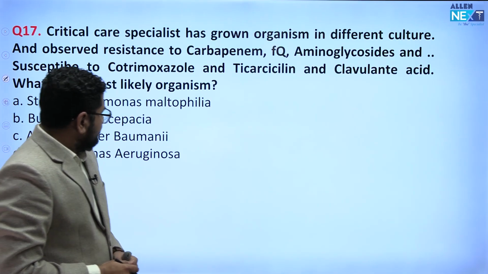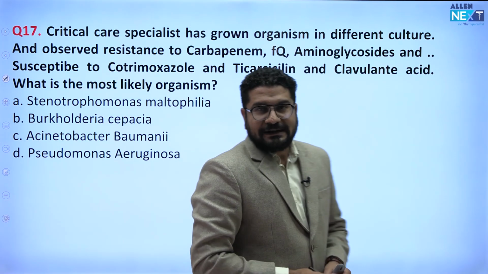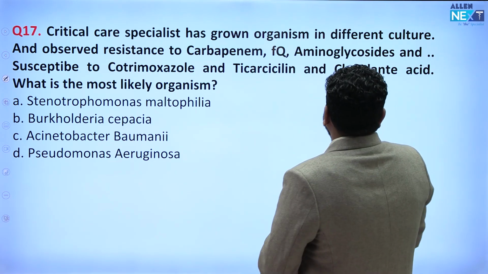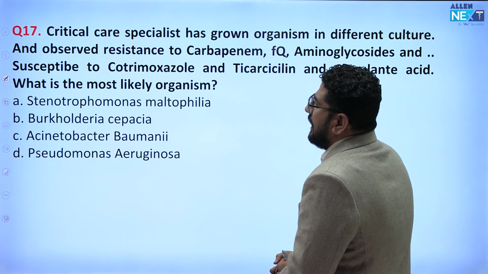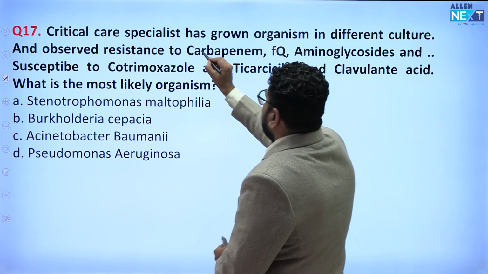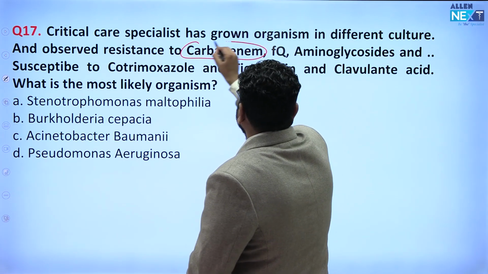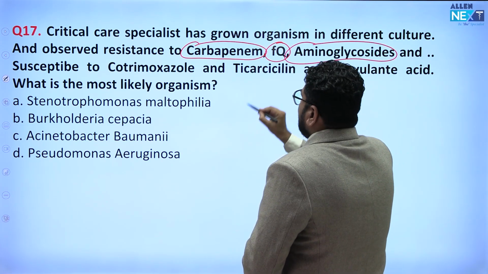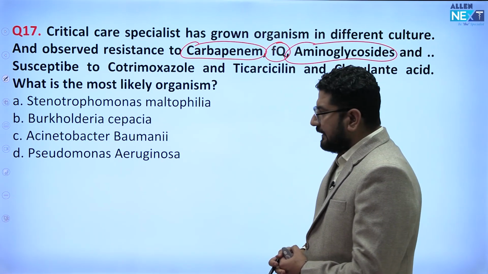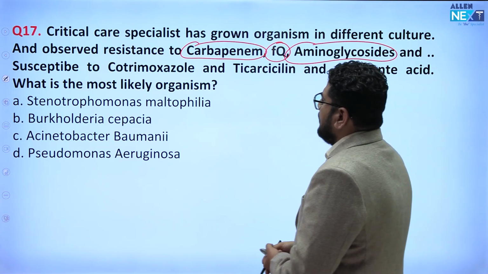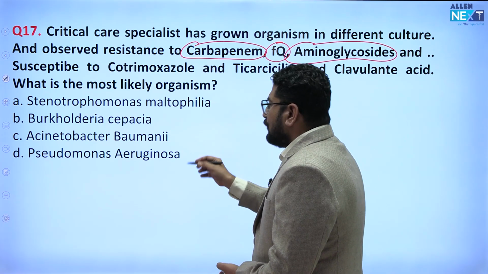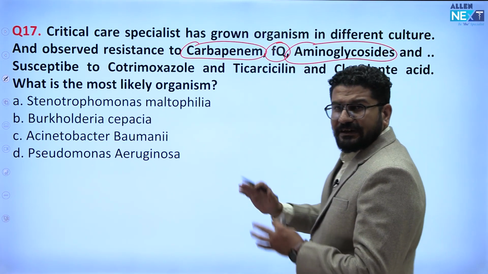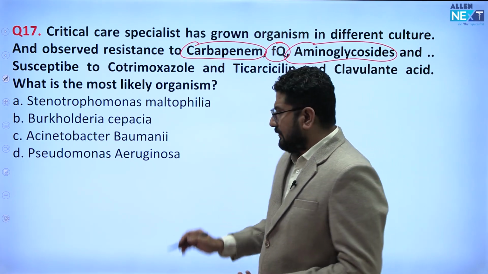Coming to next one, let's see again a dangerous microbiology question. A critical care specialist has grown an organism in culture and observed resistance to carbapenem, fluoroquinolone, and aminoglycoside. So these three are resistant, right? Now understand this: in Pseudomonas, we can sometimes see resistance to fluoroquinolone and aminoglycoside, but they show some sensitivity to carbapenem, so that is not the answer.